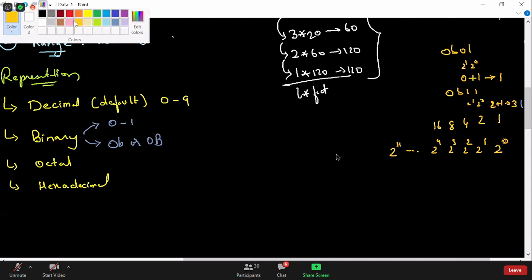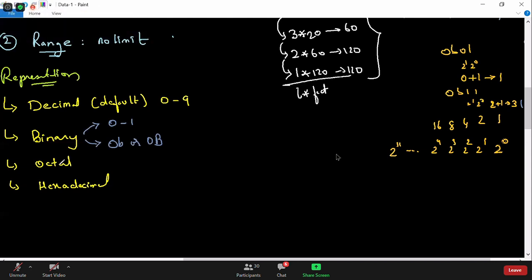Let us discuss the octal values now. The octal values are the numbers between 0 to 7. If you take any number between 0 to 7, it is called an octal number. Now, can you guess what it is prefixed with?